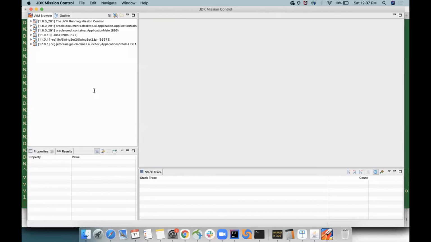Sure. One thing, if I may add: even pre-JDK 8, the JVM has always tried to understand what OS you're running on and what kind of hardware you're on. For example, if you're running on older hardware, it doesn't use the modern instructions. But if you're running on, let's say, Broadwell or Haswell, it knows that there are advanced instructions like AVX1 and AVX2 that can be used. From the memory perspective, it figures out if your container has some hard limit set, and from the hardware point of view, which instructions are supported. So the JVM always tries to do that.